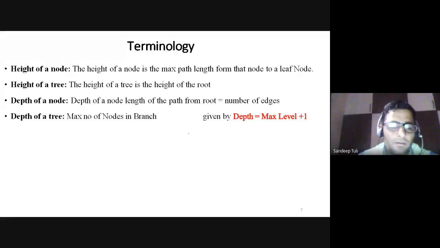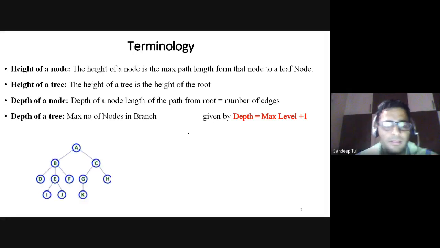Now I am coming to the next terms, that are height and depth. Okay, now height of a node. Height of a node is the maximum path length from that node to the leaf node. Let us take this example again. Now tell me, what is the height of B?